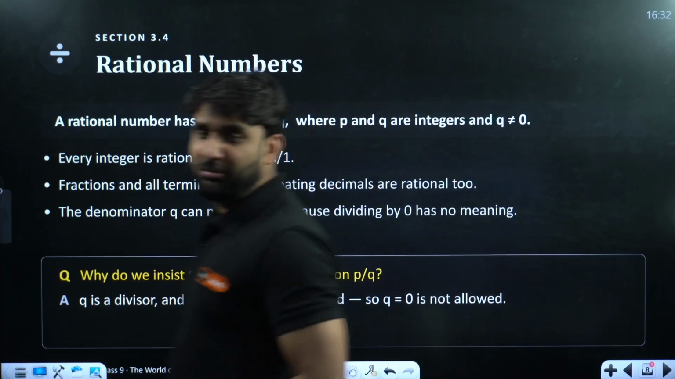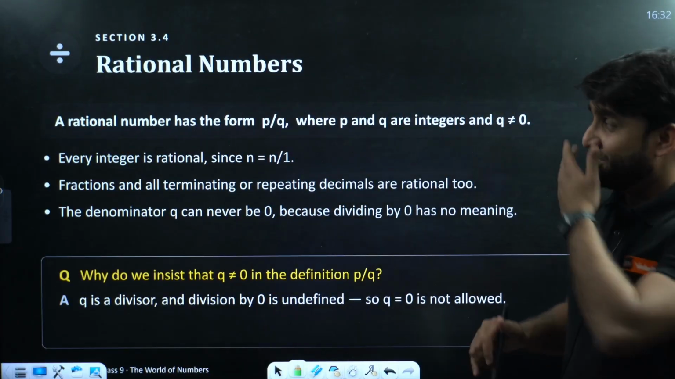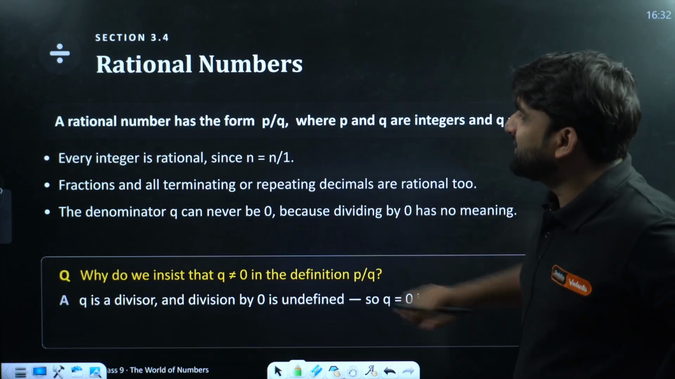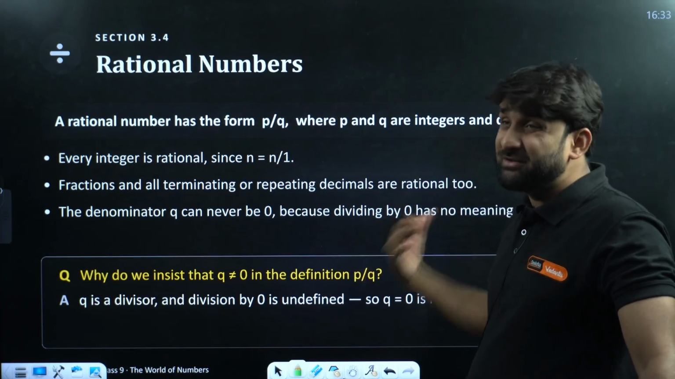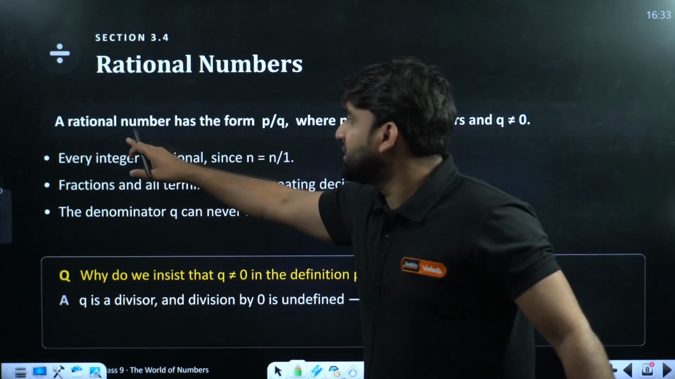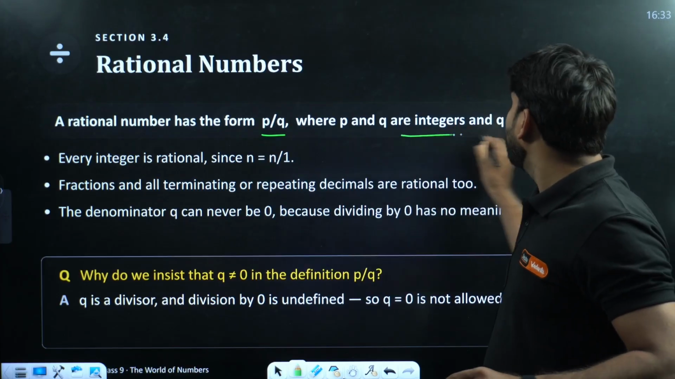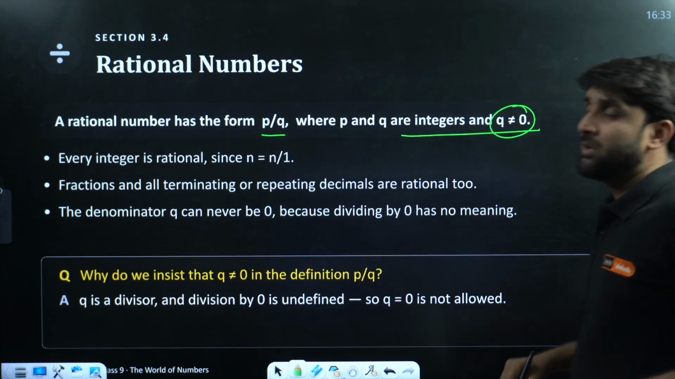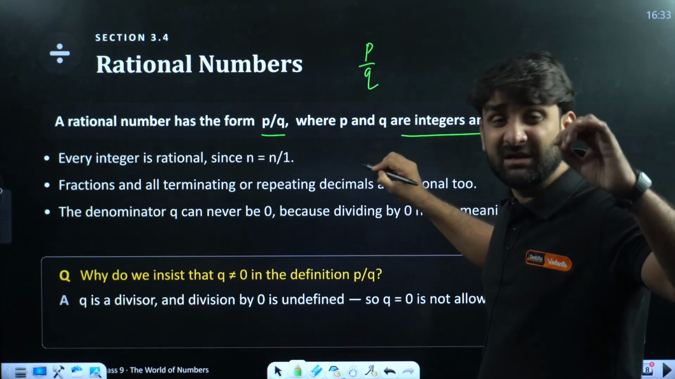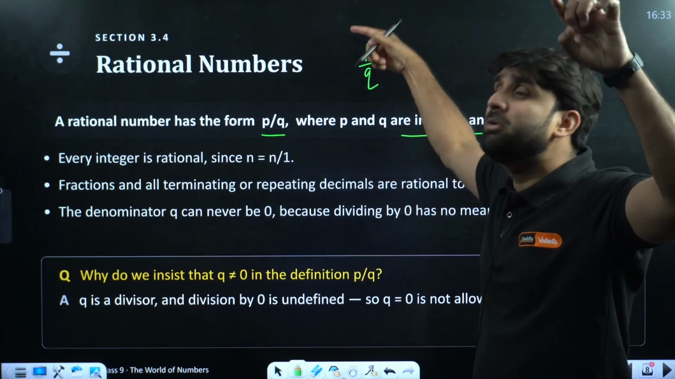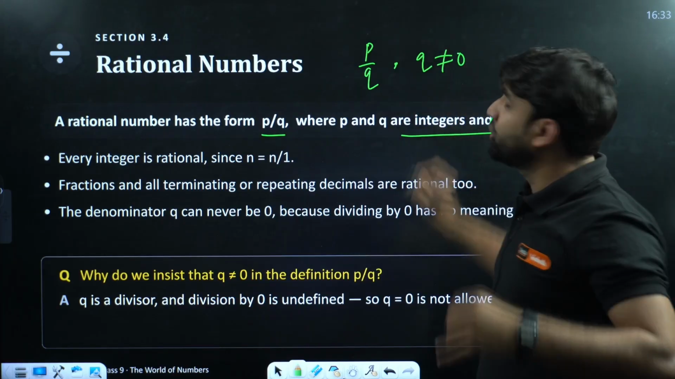Moving ahead. Now let's talk about very interesting rational numbers. Very interesting and very powerful rational numbers. So basically rational numbers are the numbers which can be represented in the form of P by Q. A rational number has the form P by Q where Q can't be equal to 0. When you write any number in the form of P by Q, numerator by denominator, the condition is that the denominator should not be equal to 0.